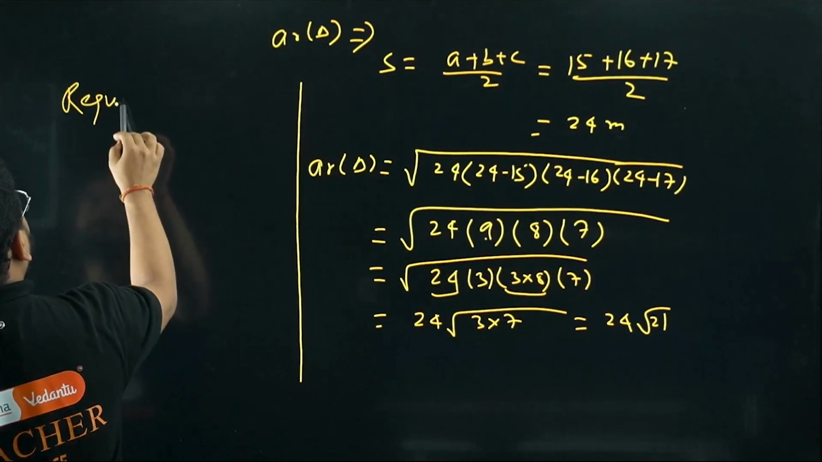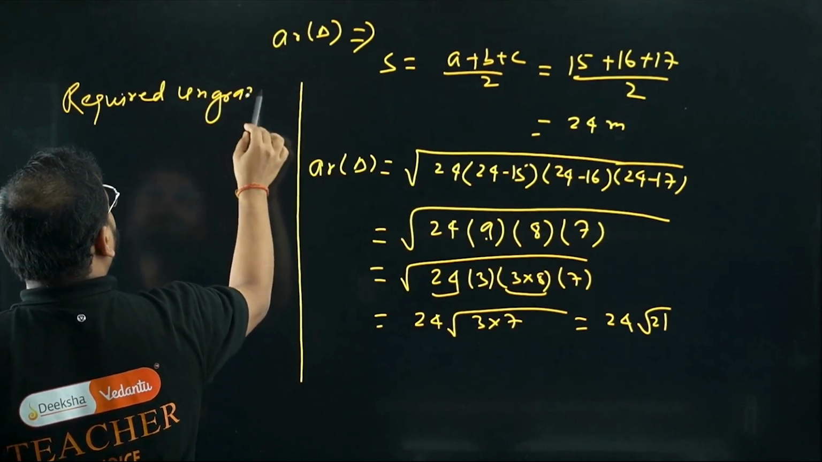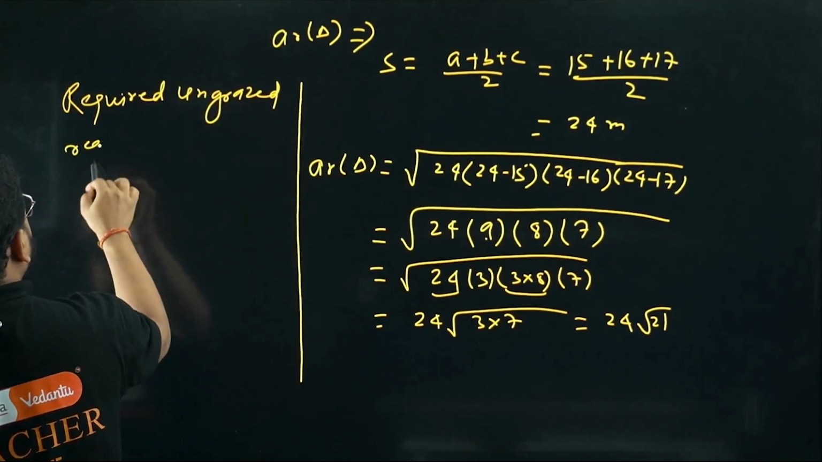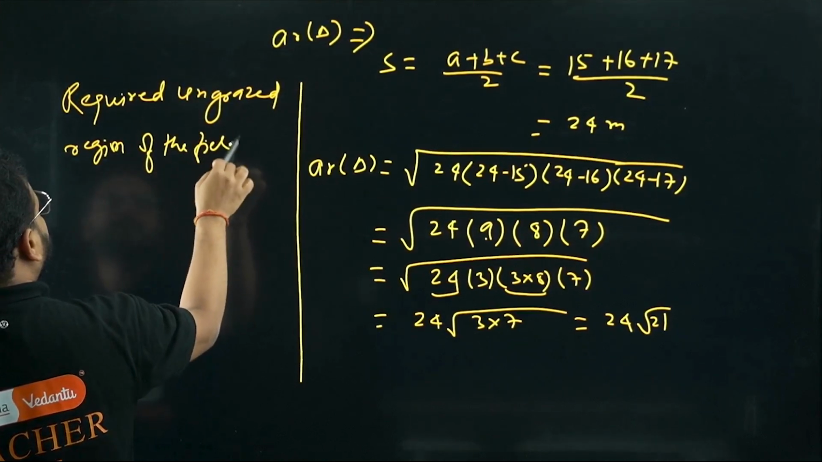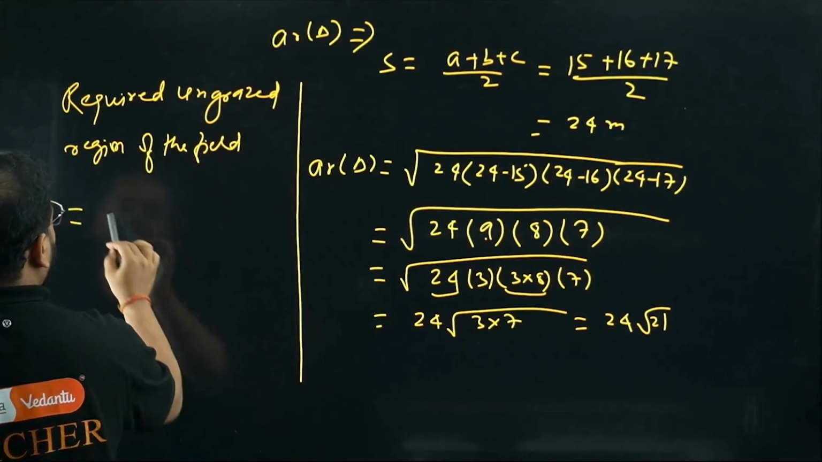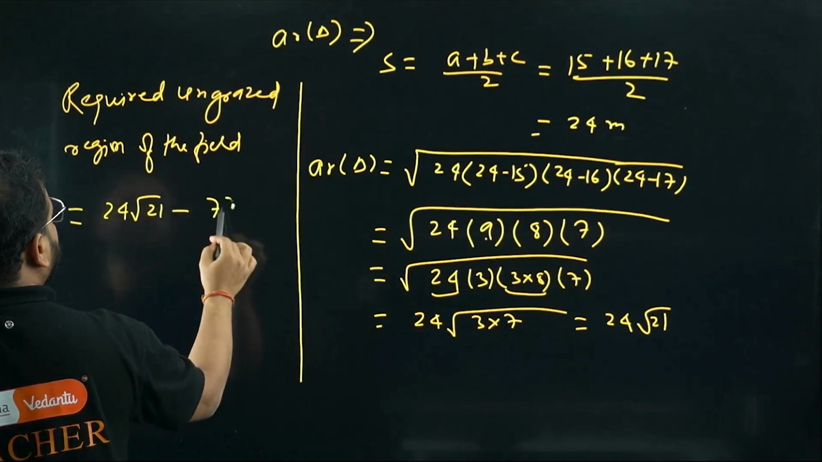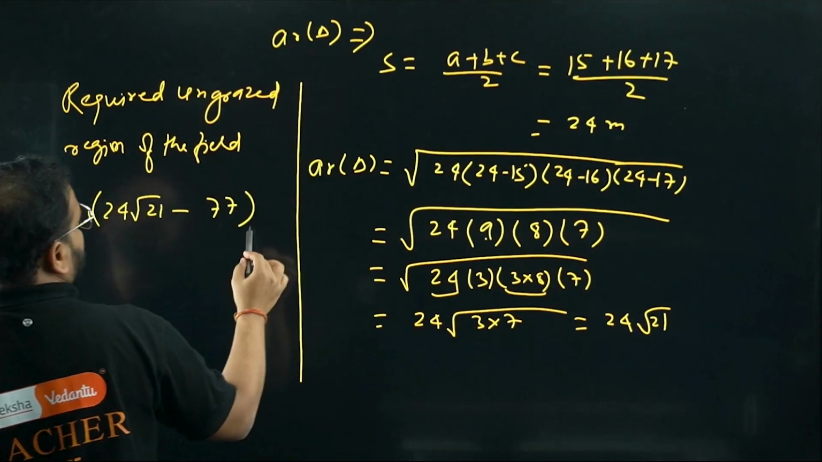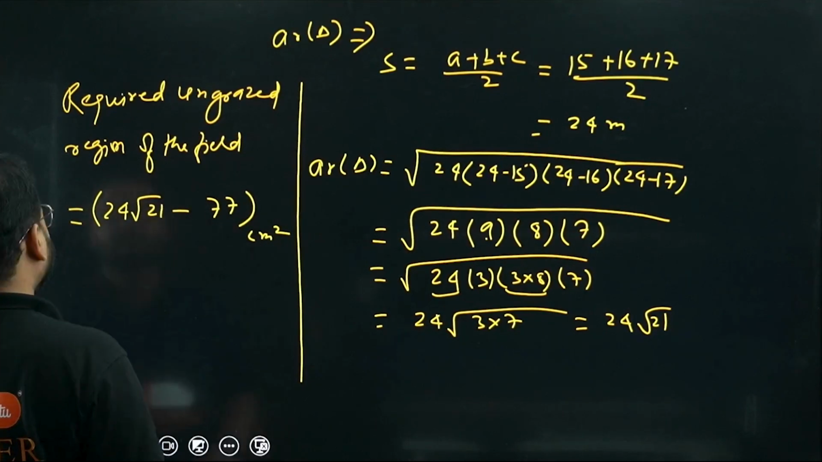Required ungrazed region of the field is what? Basically total area, so 24 root 21 minus the grazed region, 77. Meter square. Like this only will we leave it, sir? Yes, like this only we will leave it.